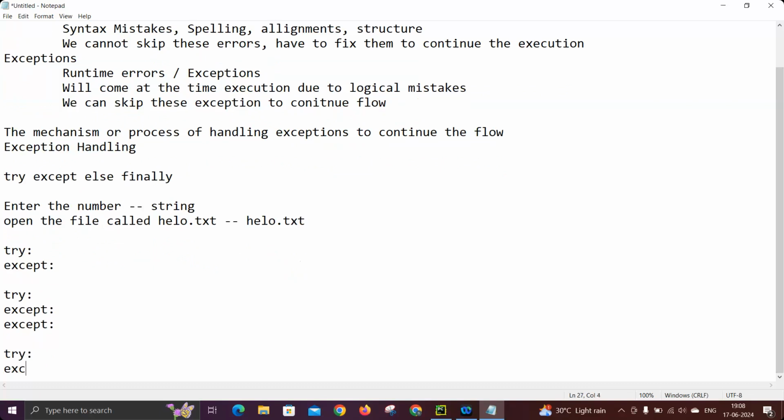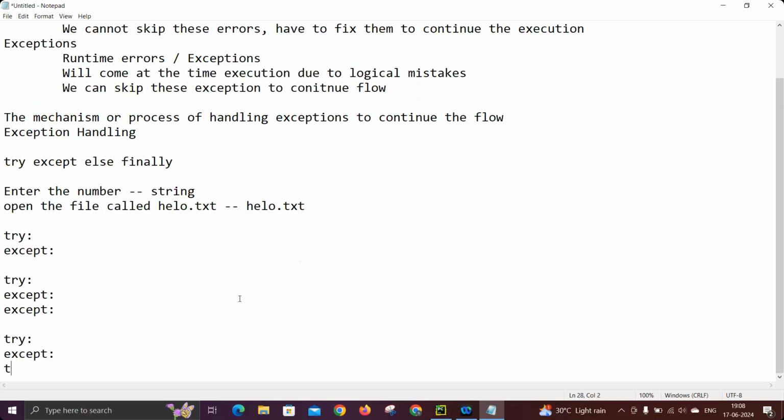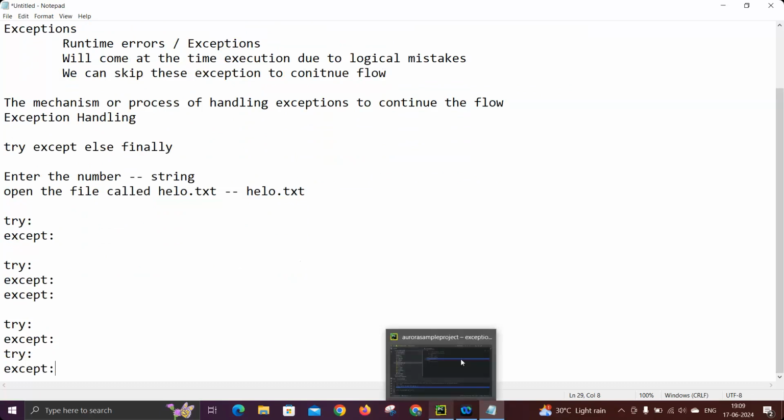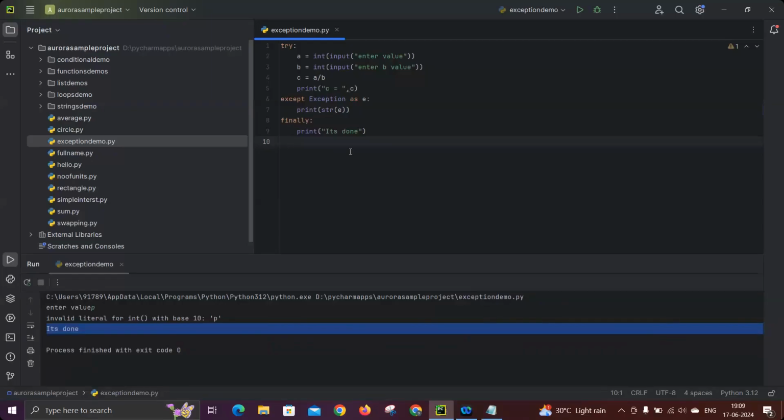It all depends on your requirement, there is no limitation on how you write it. So these are the different signatures supported by try except blocks in Python. Now likewise we can even enhance the code for other versions also.